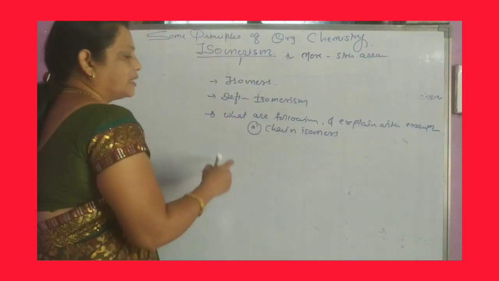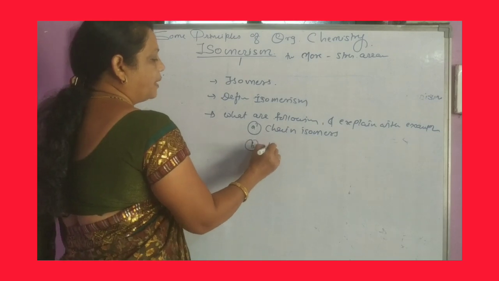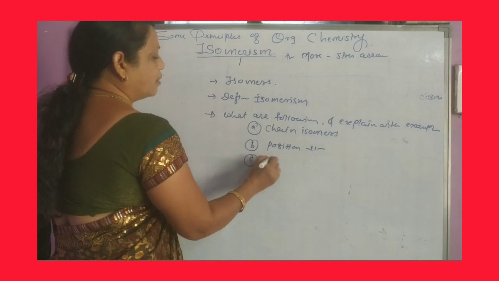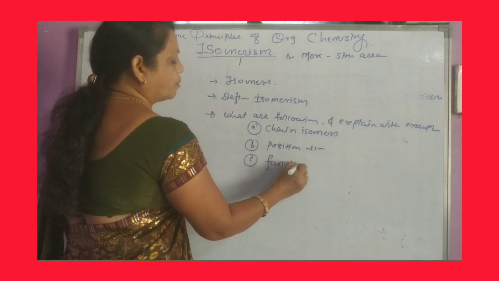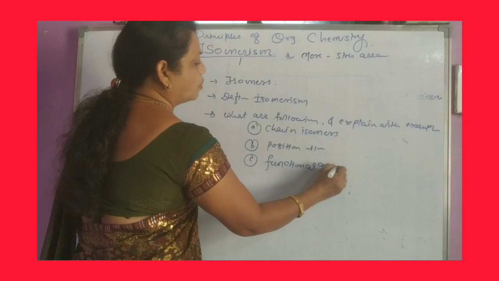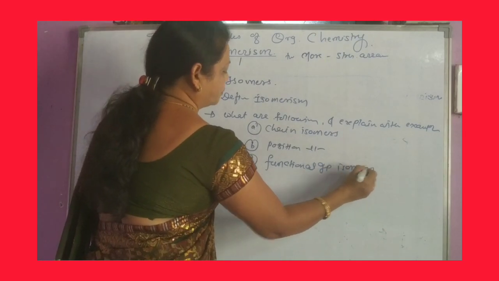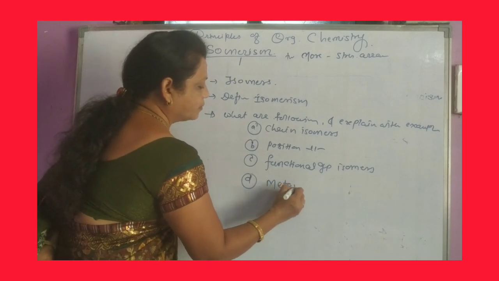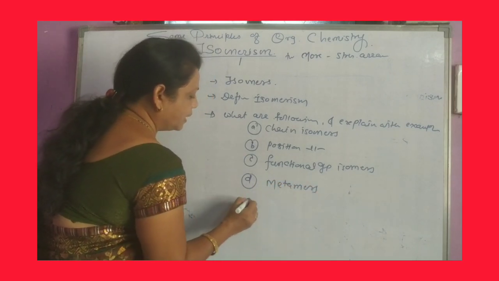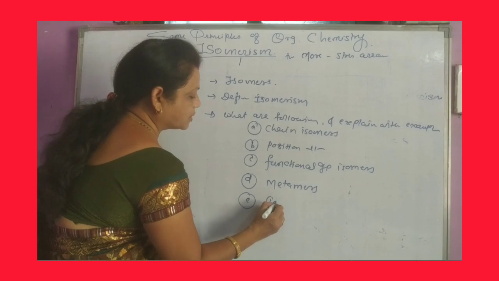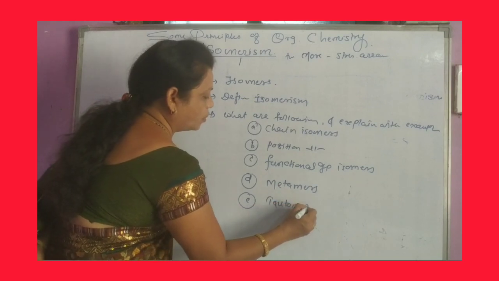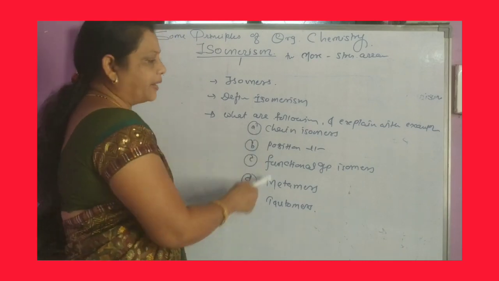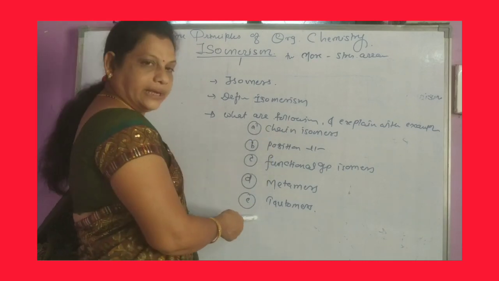A, chain isomers, B, position isomers, C, functional group isomers, D, metamers, E, tautomers. Define these, meaning what are these, with definitions and examples.